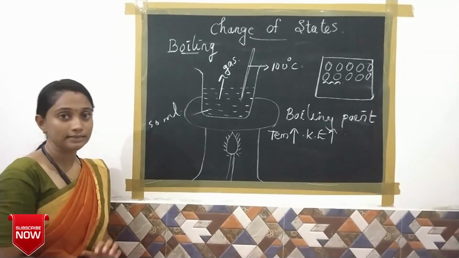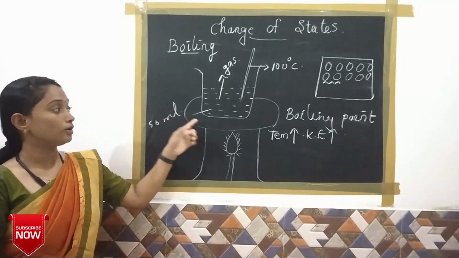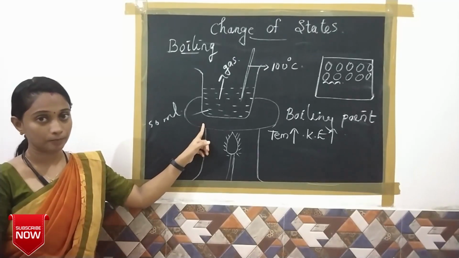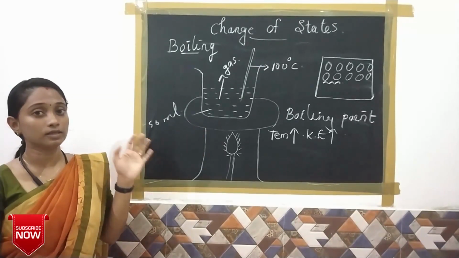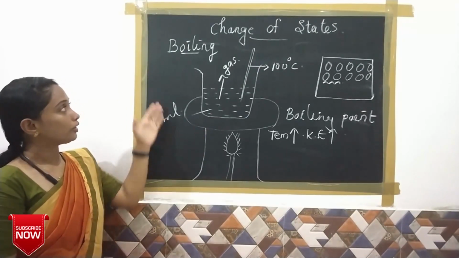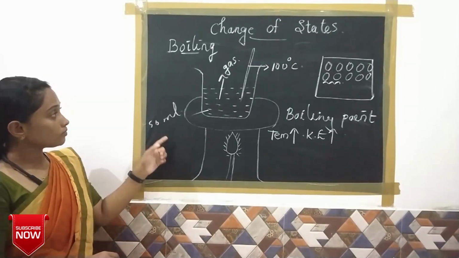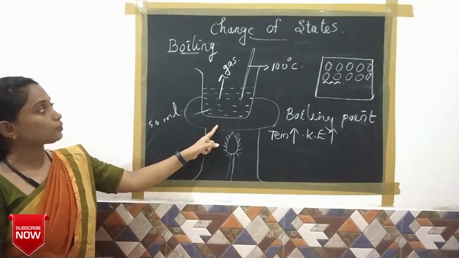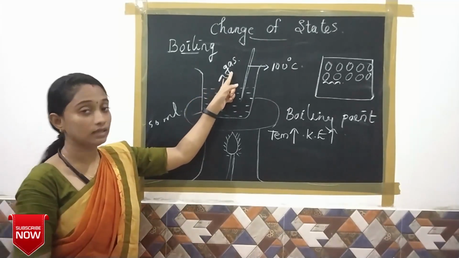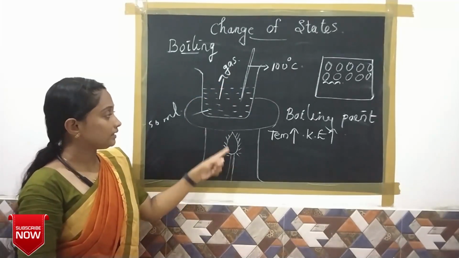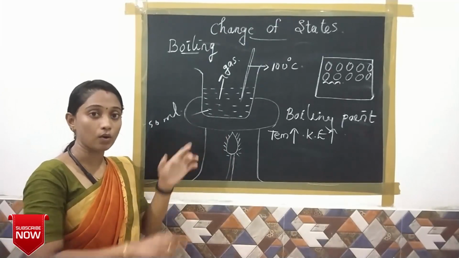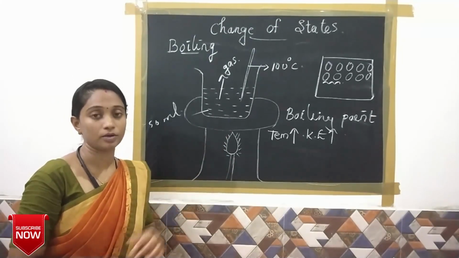And like melting, we can observe one more thing from this activity: the temperature remains constant during the boiling process. When the liquid is converted into gas, the heat energy we apply is used to overcome the force of attraction between the particles.